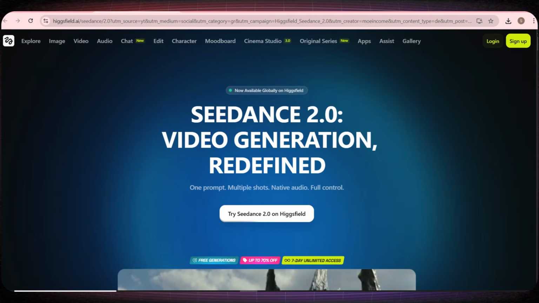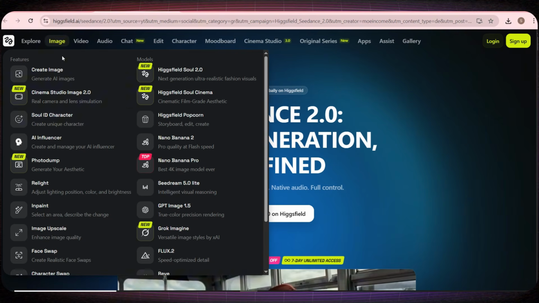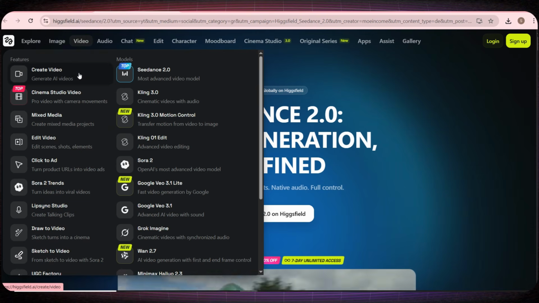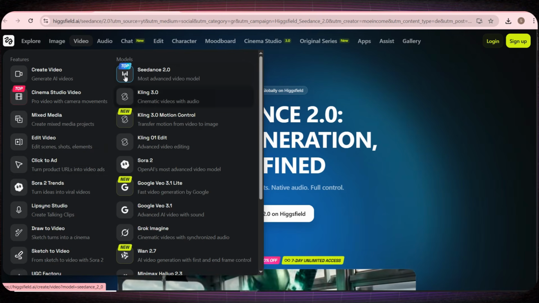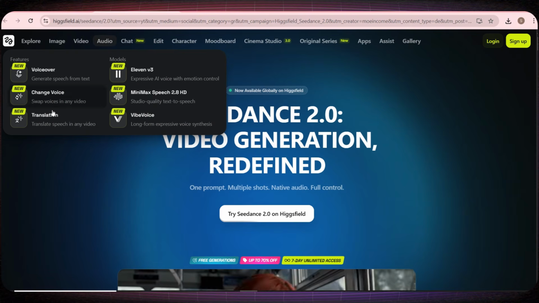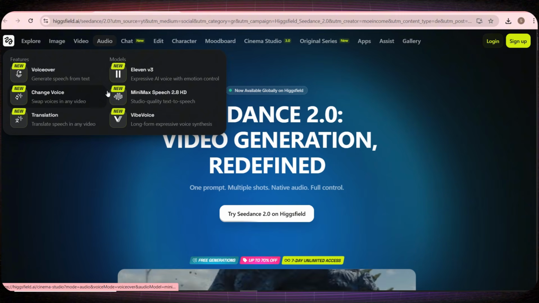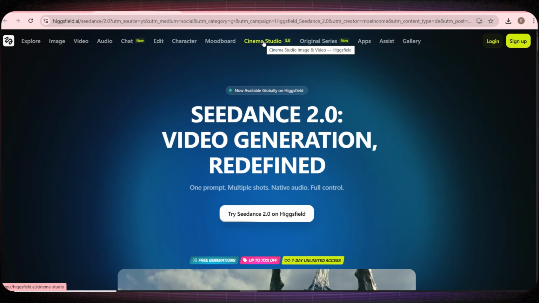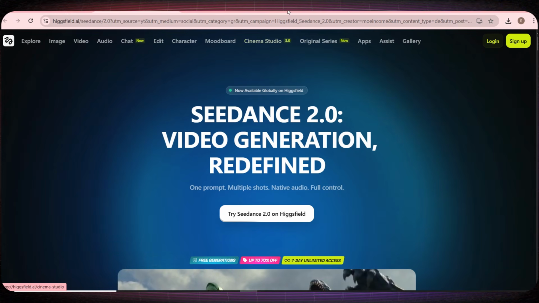I really love this platform because it's an all-in-one solution. You can create images using AI with the latest models, then also create videos using the newest models, just like you're seeing right now. And if you want to add a voiceover to your video, you'll find an audio section here that converts text into professional quality speech. There are also many other features that we've already explained in previous videos, so make sure to check out my channel. You'll find everything there.